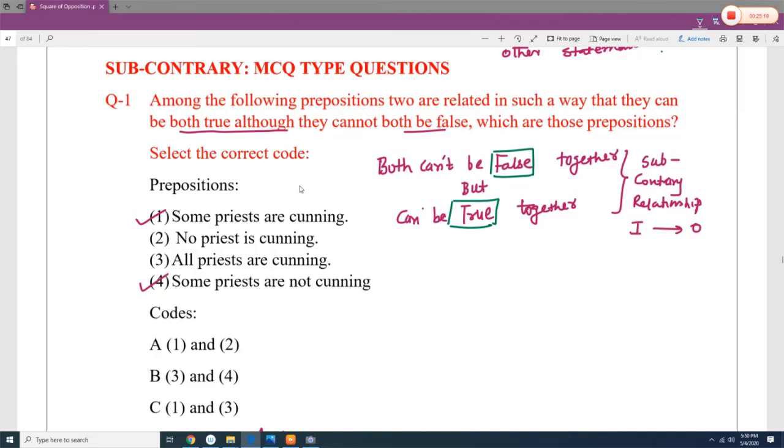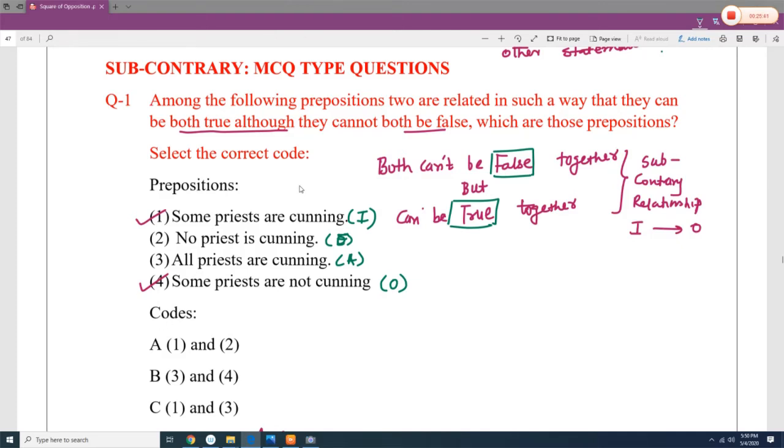Let's say some priests are cunning. This is an I type of proposition. No priest is cunning. This is an E type of proposition. All priests are cunning. This is an A type of proposition. Some priests are not cunning. That is an O type of proposition.